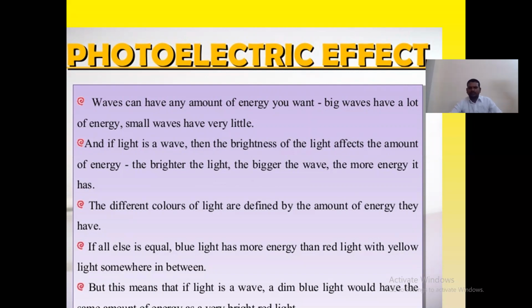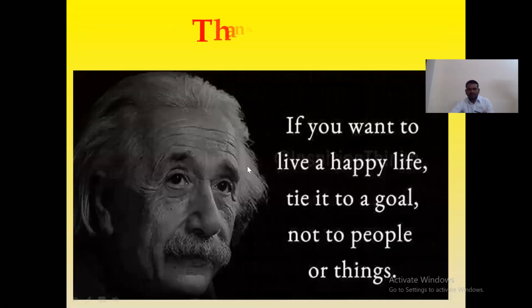That is not affecting. The different colors of light are defined by the amount of energy they have. If all else is equal, blue light has more energy than red light, with yellow light somewhere in between. But this means that if light is a wave, a dim blue light will also have some kind of frequency.